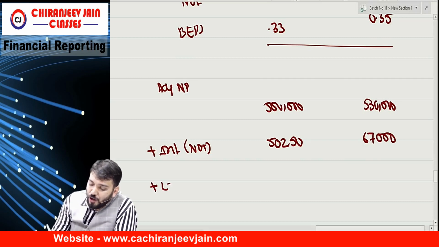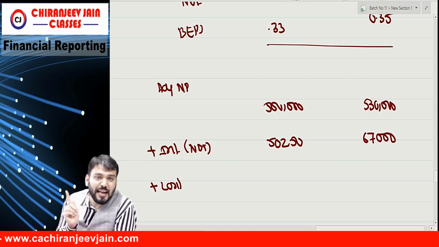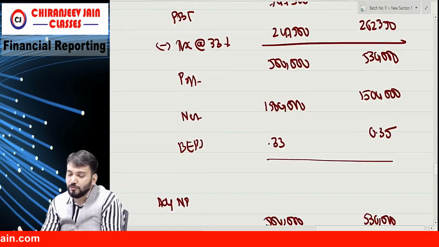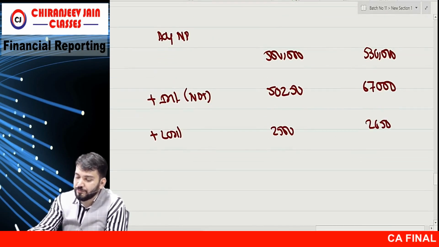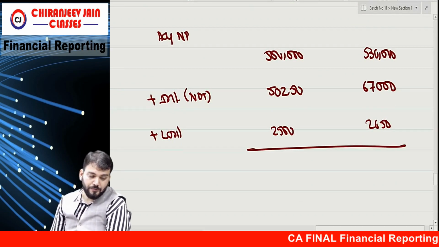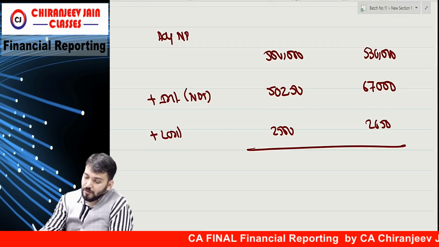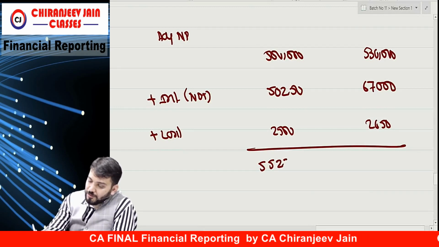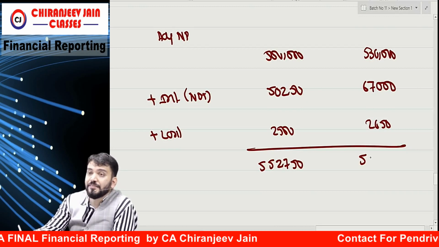And we'll also add back the fair value loss, but that had no tax effect. So we'll add it in full. How much will we add? 2,500 and 2,650. So how much is coming? Five lakh 50,750 and 5 lakh.